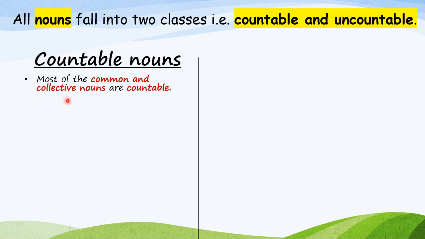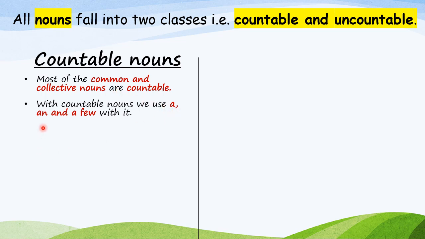Children, most of the common and collective nouns are countable. That means we can count them. Is it clear, children? And next, with countable nouns, we use a, an and a few. Children, why do we use a and an with countable nouns? Because we can count them.